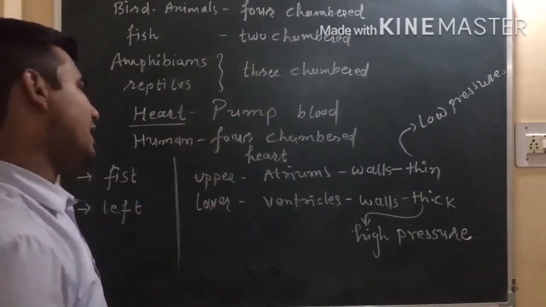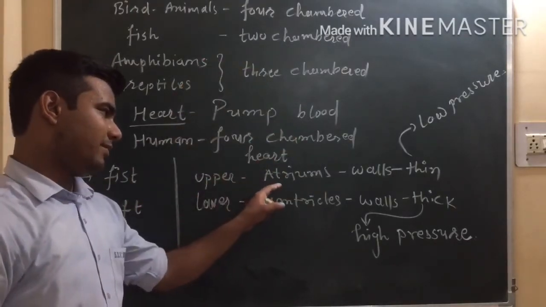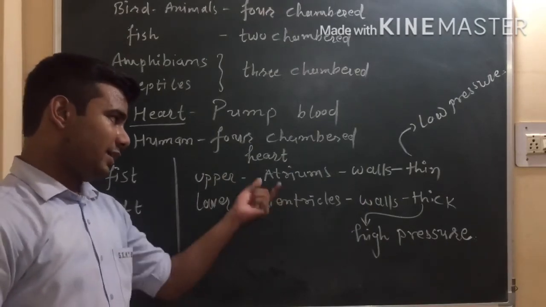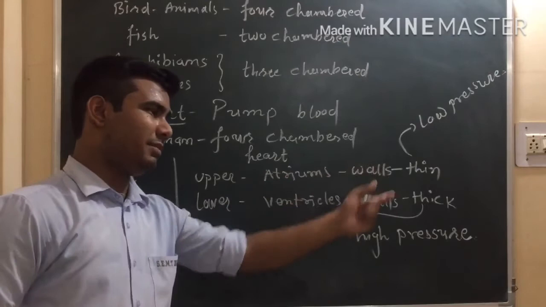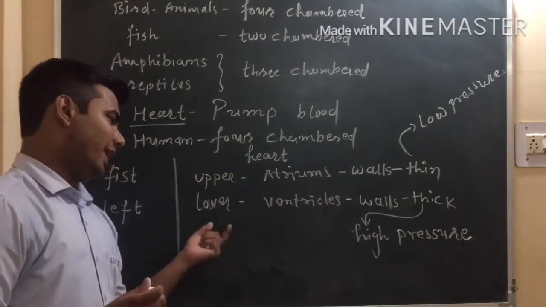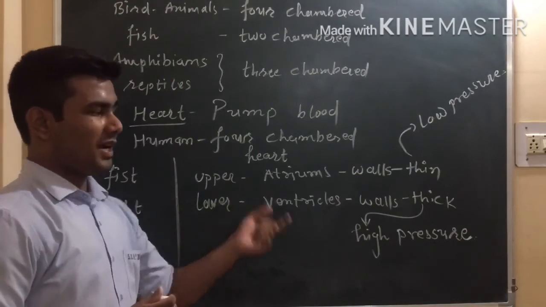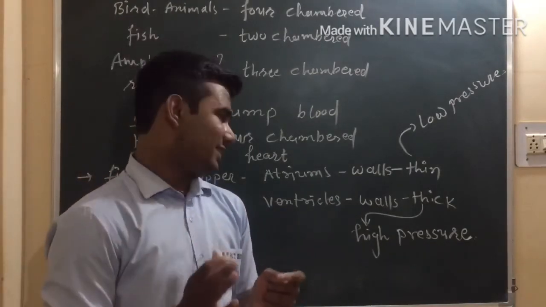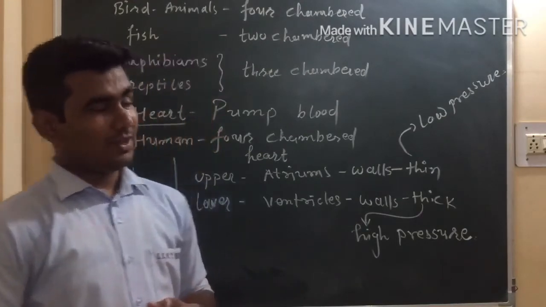Its upper parts are called atriums and the lower parts are called ventricles. The wall of the atriums will be thin because it will contract due to low pressure, while the lower part, the ventricles wall, will be thick because it will contract with high pressure, right?